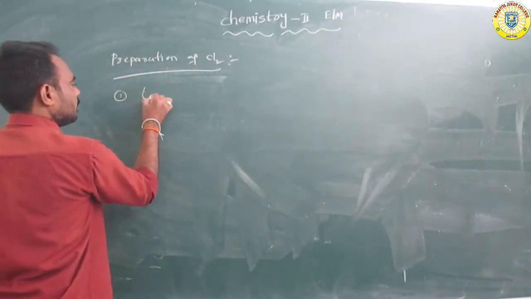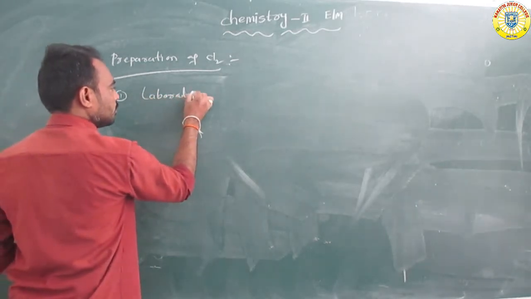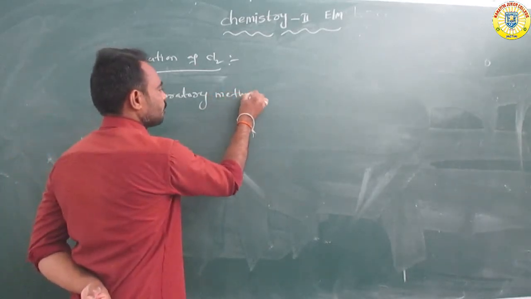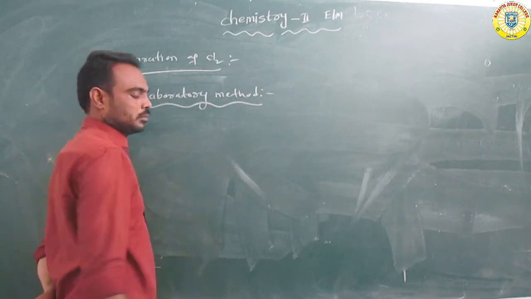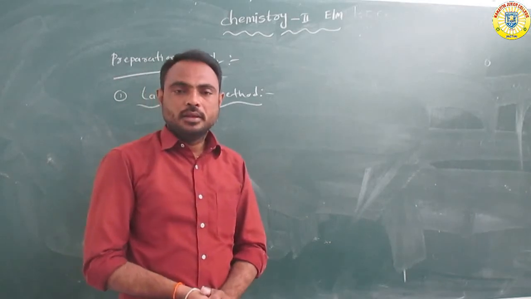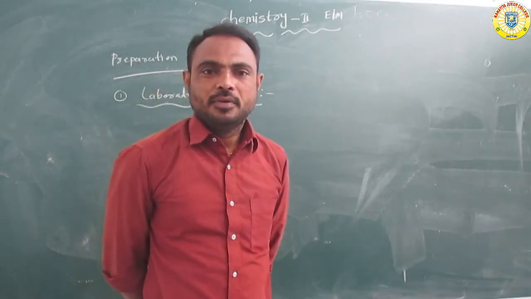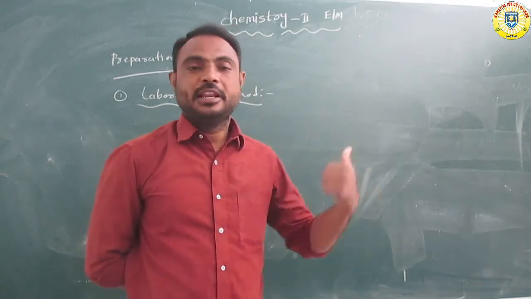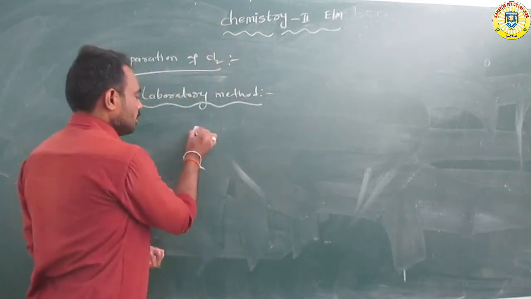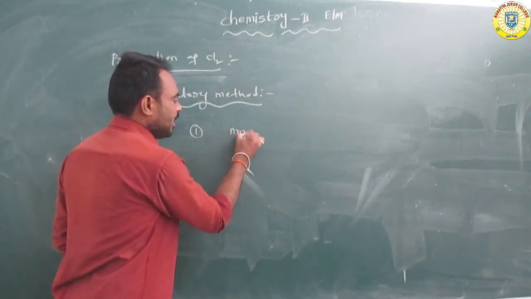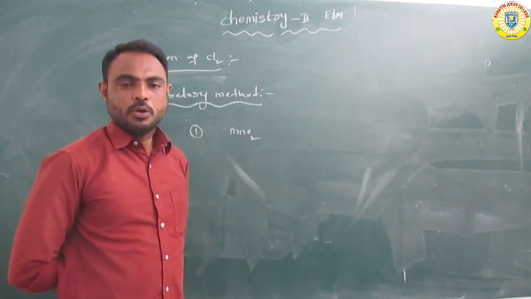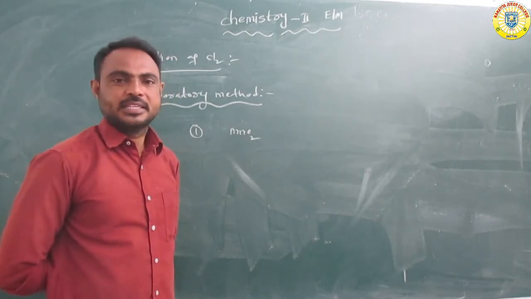Next method, the laboratory method. Overall, chlorine is formed by the laboratory method. In this method, we have taken MnO2. MnO2 means manganese dioxide.